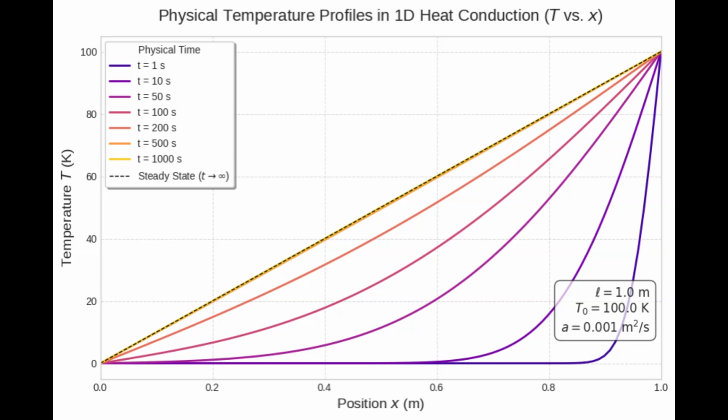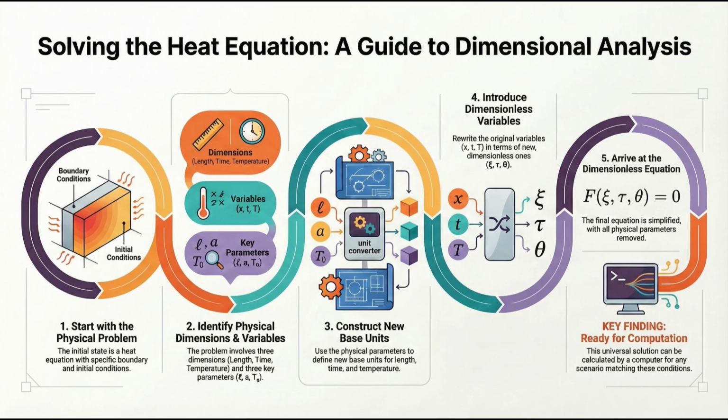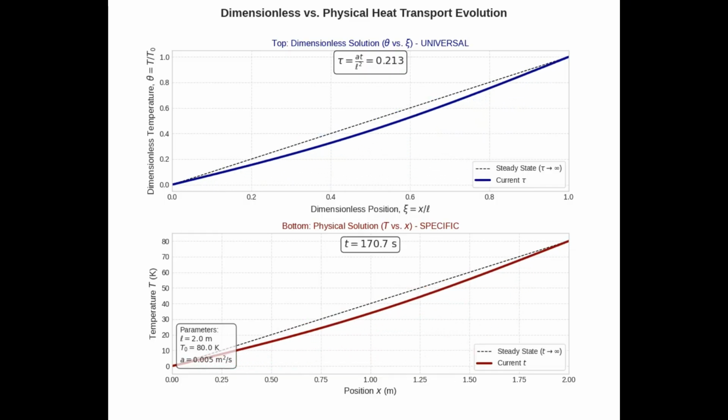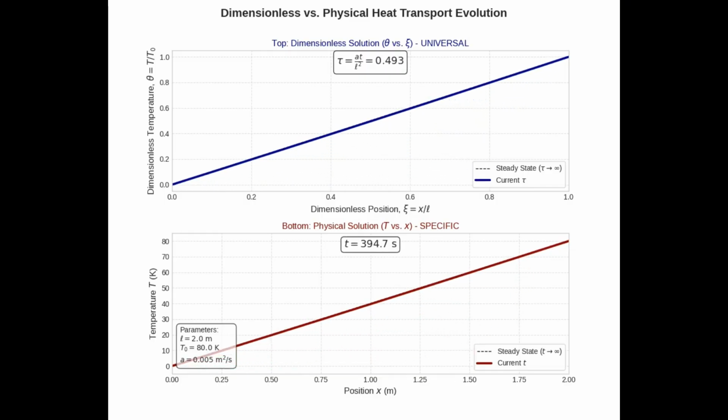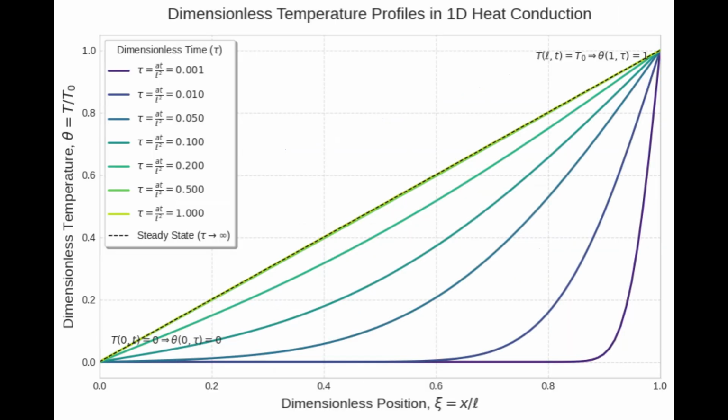This view isn't just computationally superior, it offers deep physical insight, like the diffusion rate we see in the dimensionless time, known as the Fourier number. Dimensional analysis is the core transformation that allows one physical test to define the behavior of every system in its entire class.